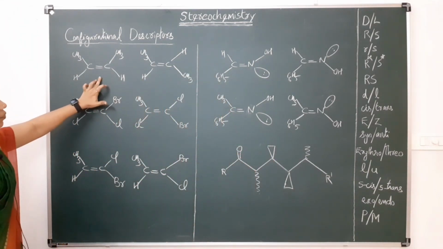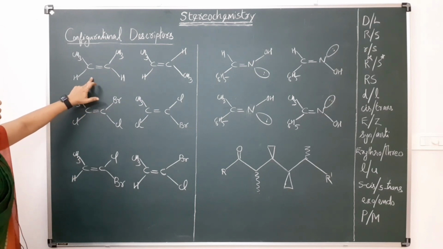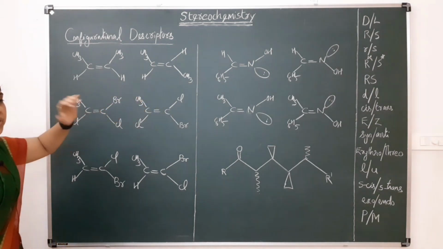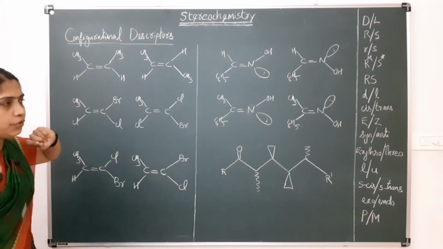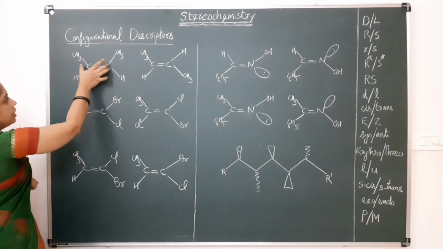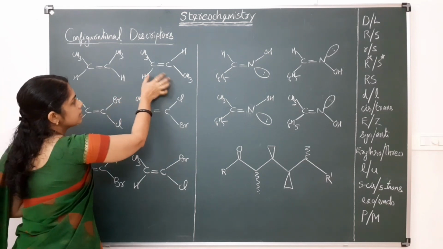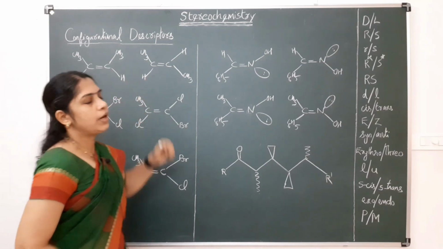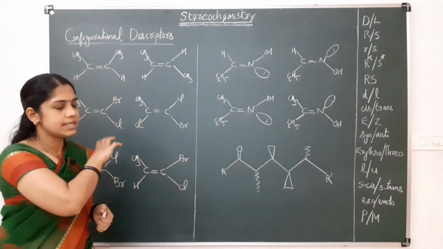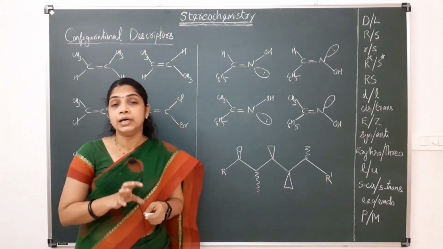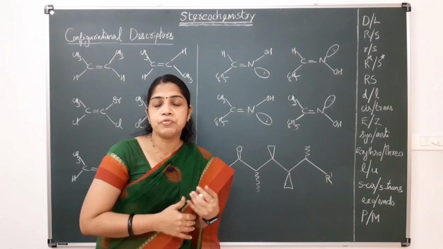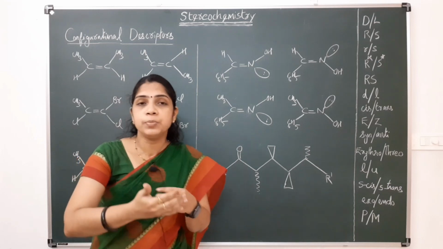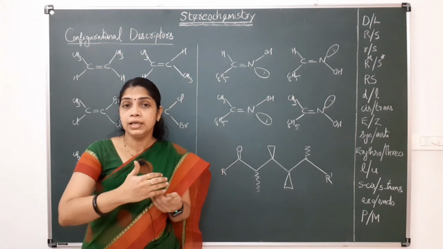Look at this example. As you know, this is cis-2-butene and trans-2-butene. Cis and trans, you know what cis and trans-2-butene are. Here it is cis, the two methyl groups are on the same side. Here it is trans, the two methyl groups are on the opposite side. This cis and trans comes from Latin, with cis meaning on this side of, and trans meaning over.